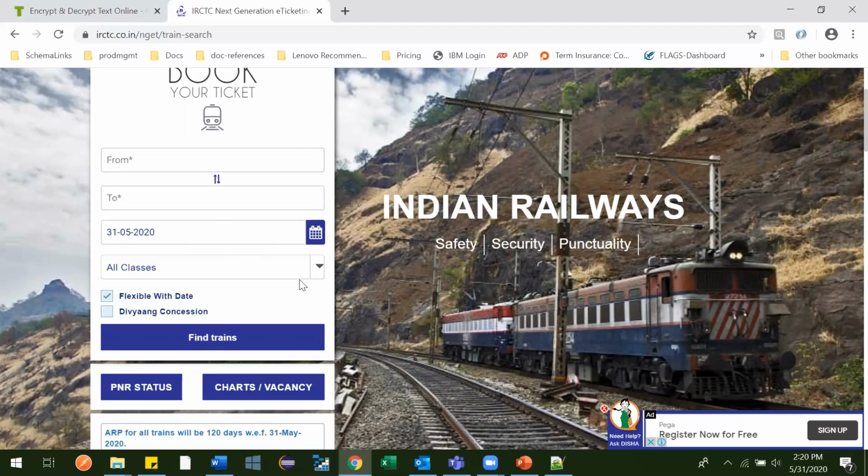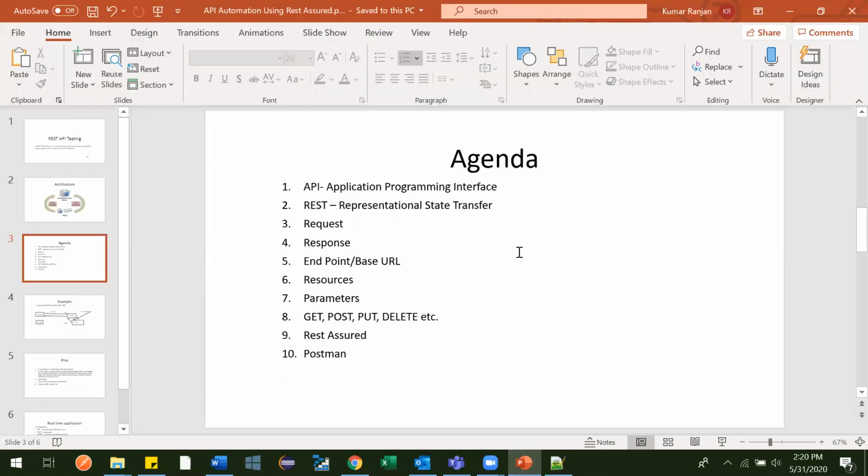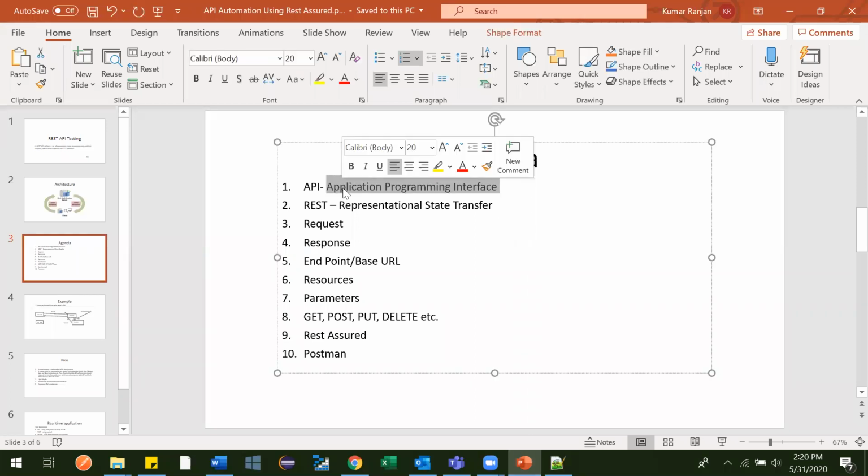So almost every application throughout this world is made up of APIs only. At the business logic layer, everything works through APIs.